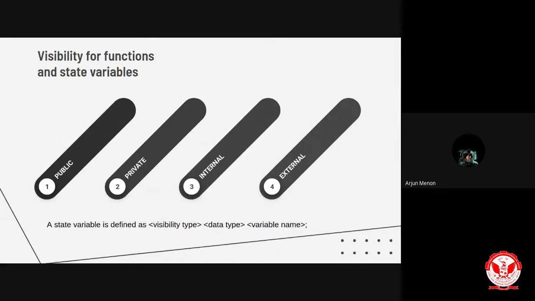In the earlier smart contract, which I can share with you for your future reference, you can see state variables defined in the proper format, which has the visibility type in the beginning, which can be public, private, internal, or external. Then comes the data type, then comes the variable name. Every state variable should be denoted like this, with a proper data type and a proper visibility type.